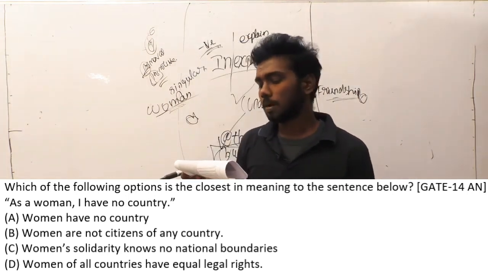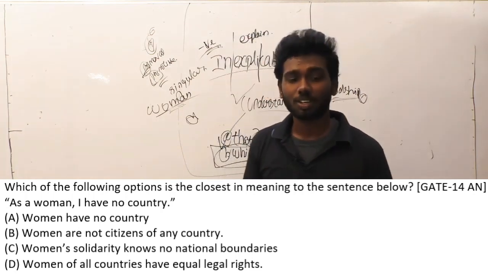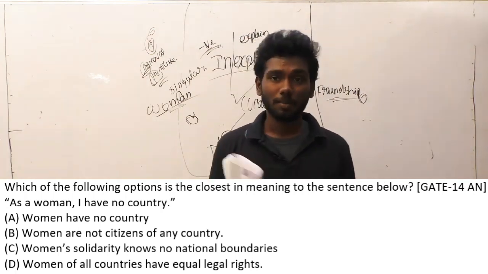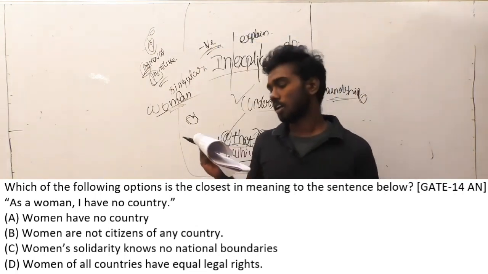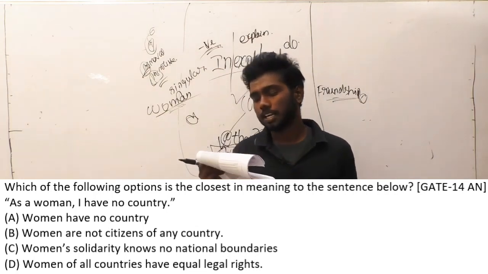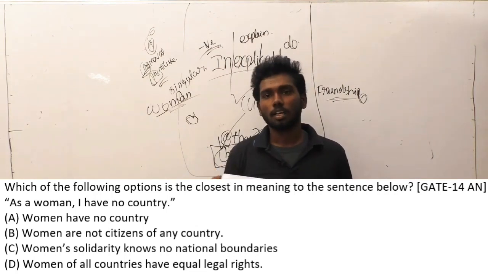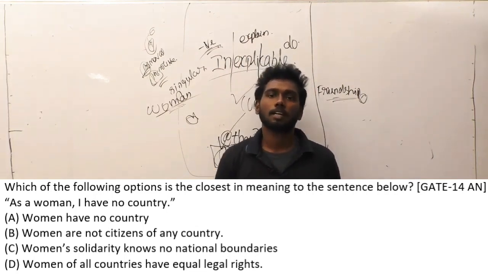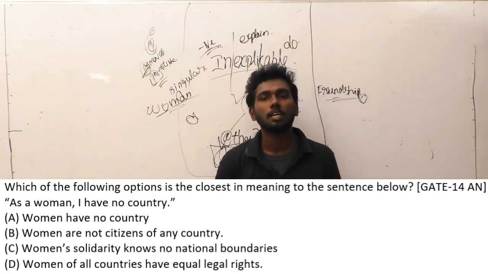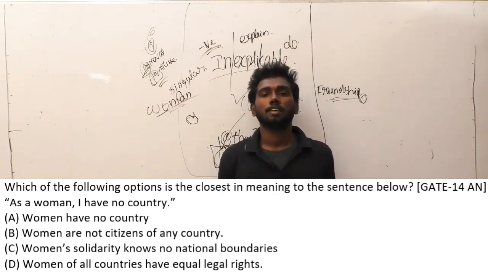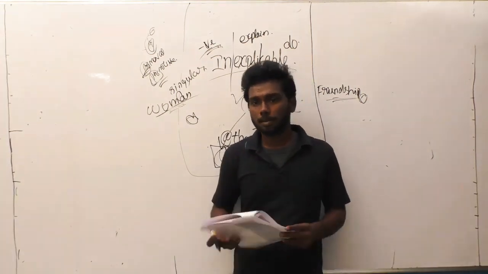The second option is women are not citizens of any country. So this is also wrong because women are citizens of other countries actually. So keep option C in reserve, and option D, women of all countries have equal legal rights. The rights of women in different countries change. So this option says that all women in all countries have equal rights, so this option is also wrong. Since all the other options are wrong, option C will be the right one.